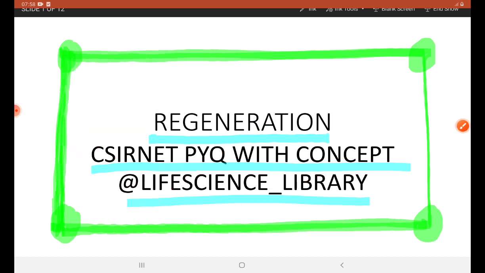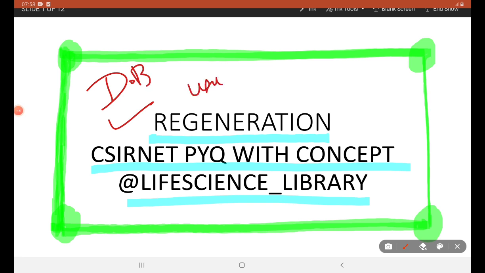Hopefully this topic from developmental biology is very clear. Unit 5, CSIR NET Life Science portion.